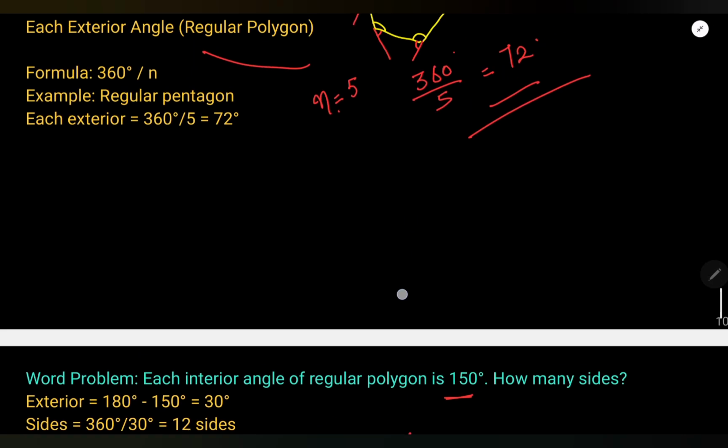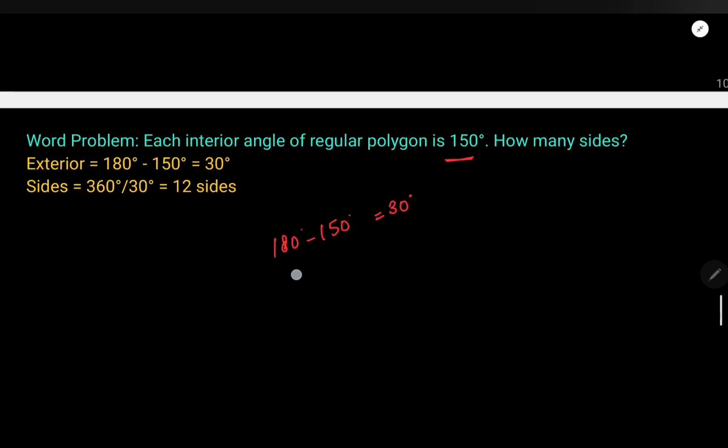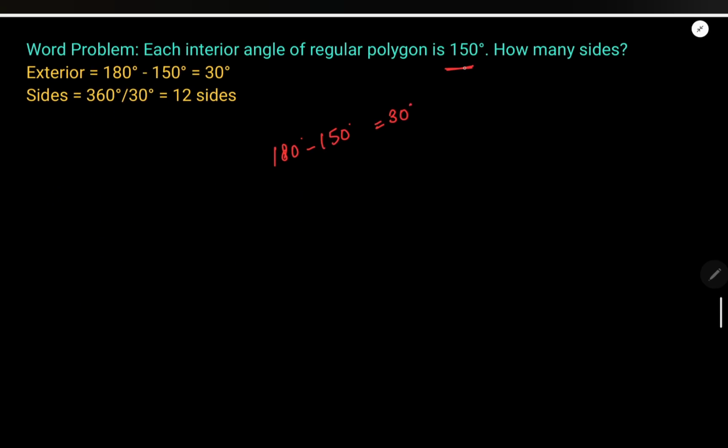If you see here, interior plus exterior is a linear pair. The sum of interior and exterior is 180 degrees. So if the interior angle is 150, the exterior angle is 30 degrees, and the number of sides is equal to 360 by each exterior angle. That is 12 sides. Okay, so I hope you understood this.